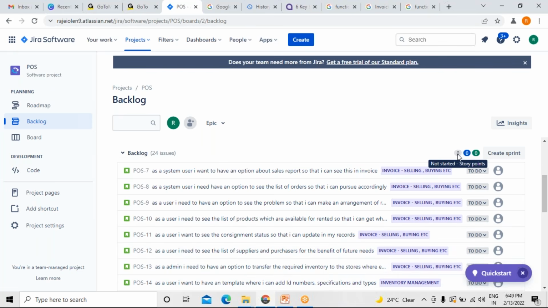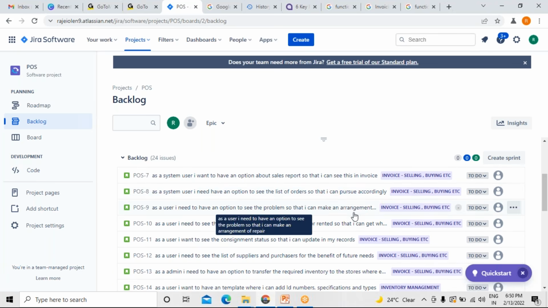Now it is clear. For easy calculation purpose, I have told you two each. It will not happen in a practical environment. Because if I give 2, 2 plus 3, 3 plus 2, again this calculation and all takes time.